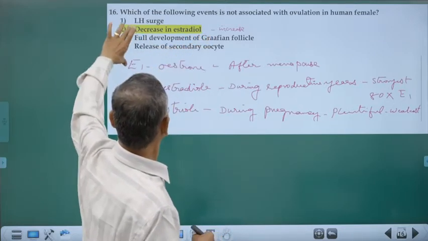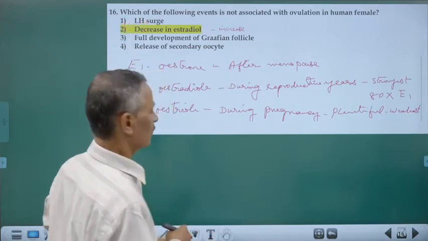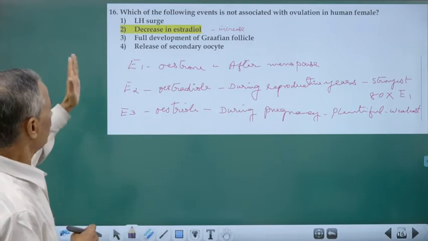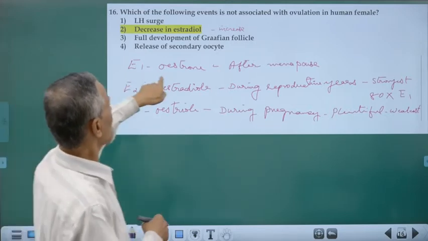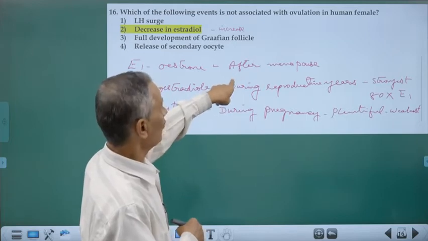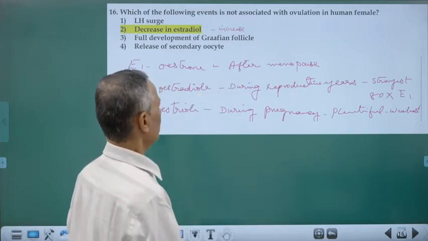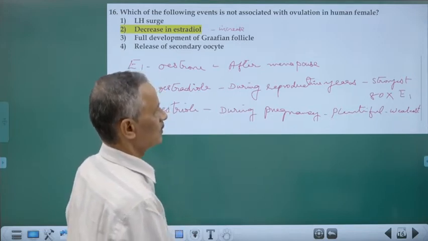See, what is estradiol? I have given you. There are 3 types of estrogens in our body. They are called E1, E2, E3. E1 is called estrone. It is produced only after menopause. E2 is the most abundant during the reproductive years. It is the strongest.